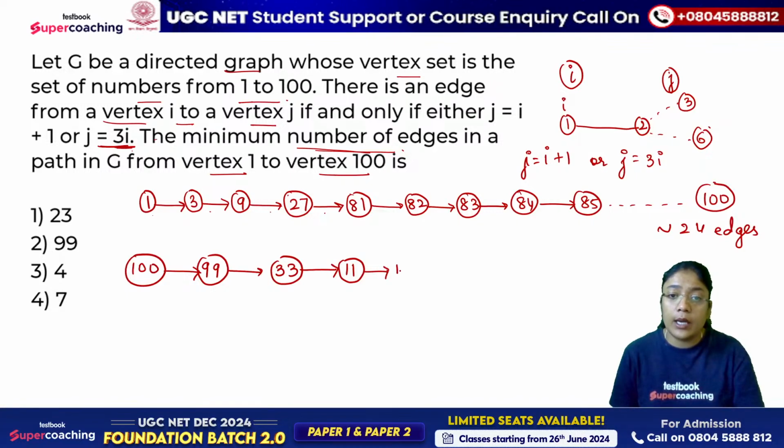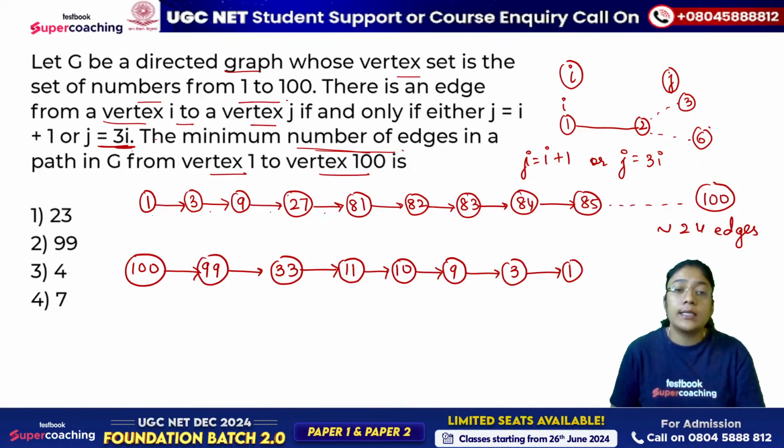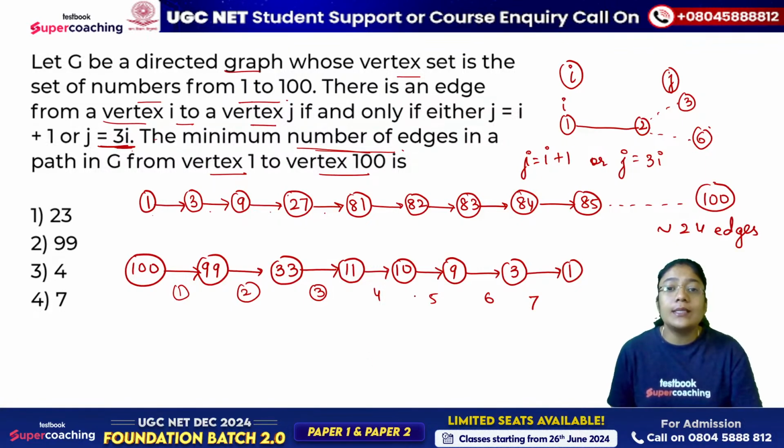You will get a remainder, so I went to 10. After 10, I go to 9. 9 divided by 3 is possible, so 9 divided by 3 is 3, and 3 divided by 3 is 1. So you reached 1 from 100 with this number of edges: this is 1, 2, 3, 4, 5, 6 and 7. This means that the shortest path has a minimum number of edges of 7.